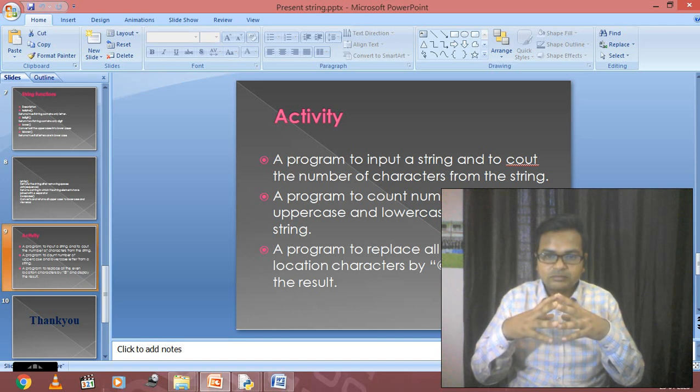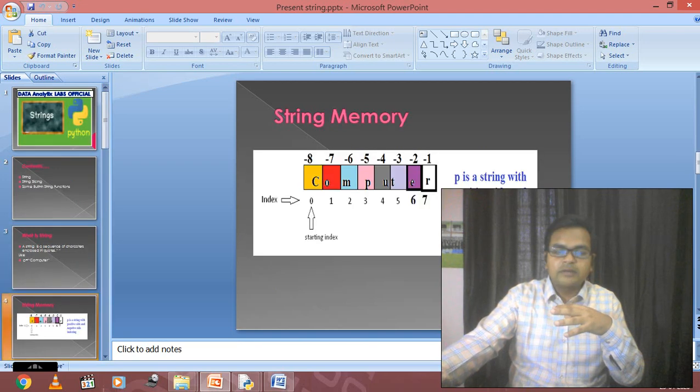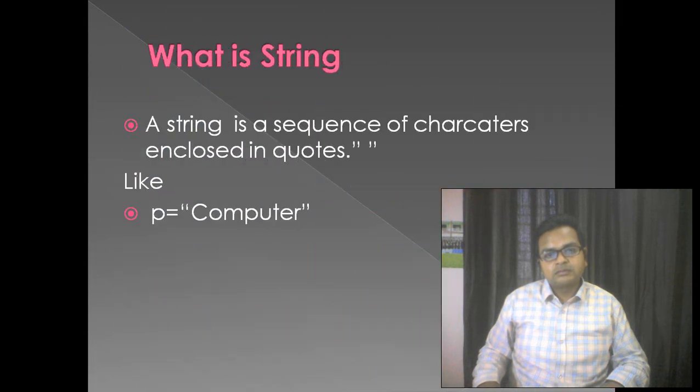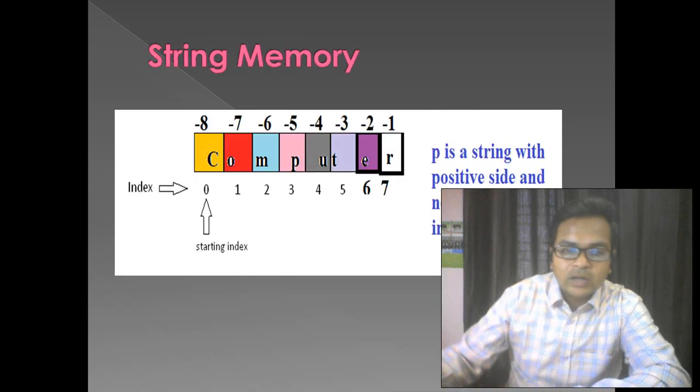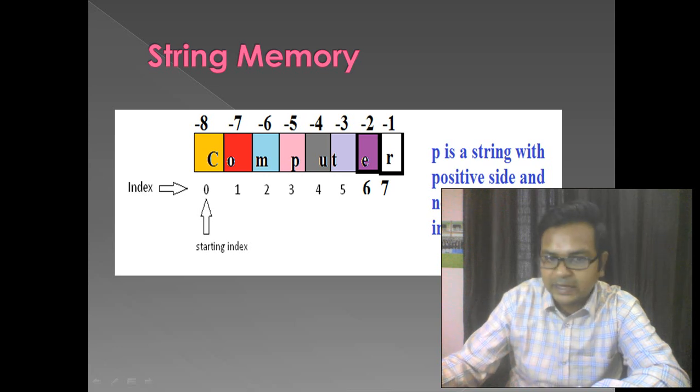Listen. To replace all the even locations. What is the meaning of even location? Student, just check it out. To check all the even locations, replace them by @. Now just check it out on the screen. You just focus over this one. What are the even locations? Even locations are 0, 2, 4, 6. So 0, 2, 4, 6 are the even locations. If I look from the positive end, 0, 2, 4, 6 are the even locations.